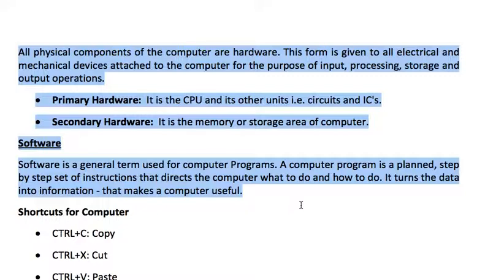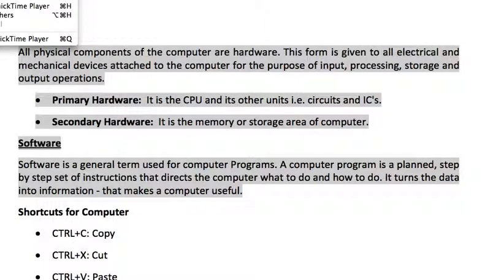And software is the program which makes the computer work step by step and takes instructions, and directs the computer as to what to do and how to do it. It takes data in the form of input, turns the data into information, and then gives out the result after processing the data, and makes the computer useful.